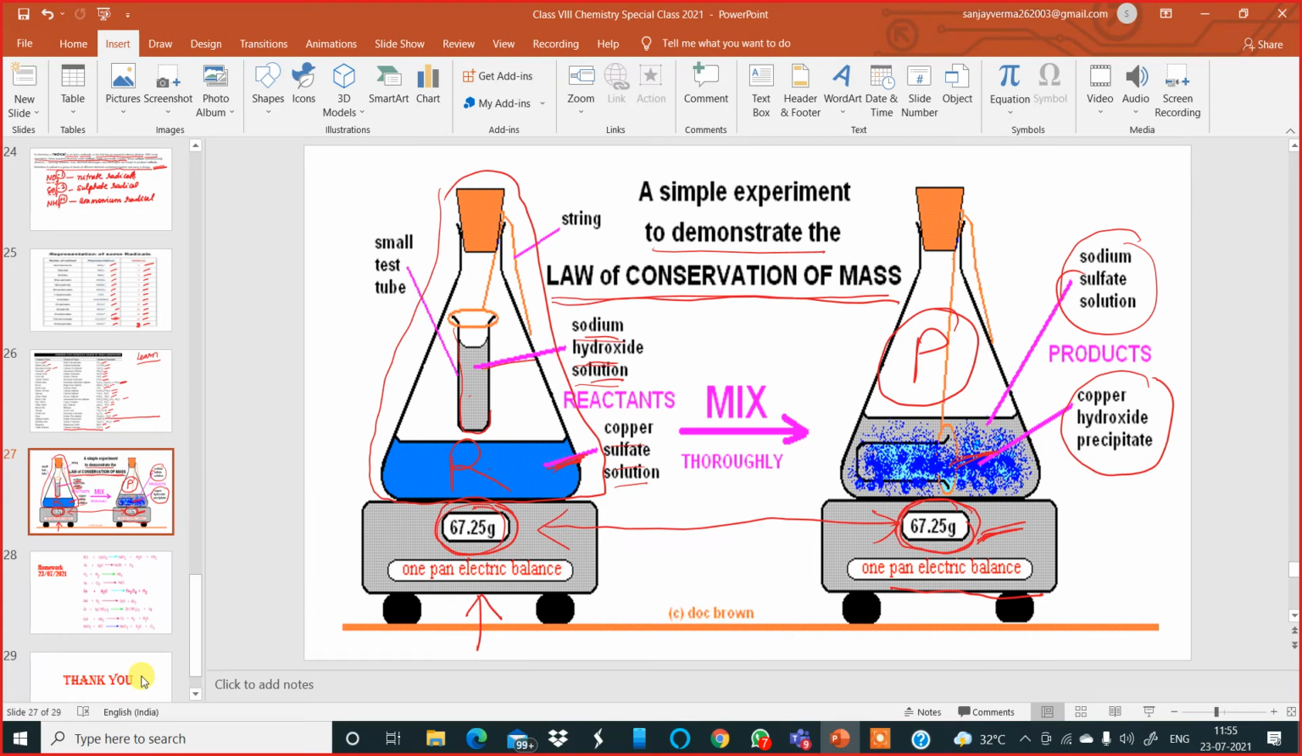Now, if I ask you the question, what is the law of conservation of mass? How will you define it?